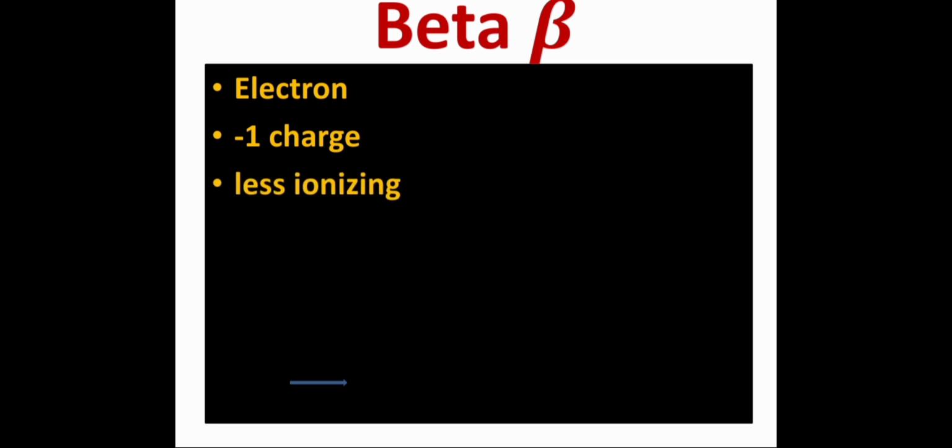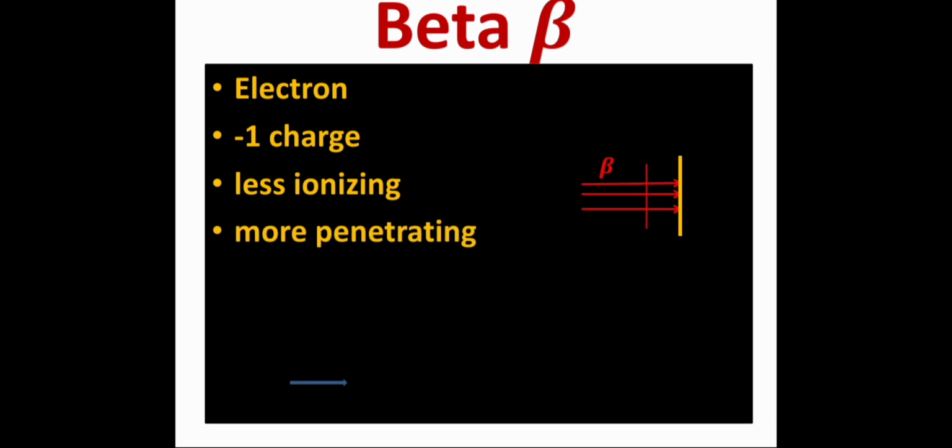Due to its less charge, it is less ionizing but more penetrating. Students, it can pass through the sheet of paper. However, to stop it, an aluminum foil is used. Look at this diagram. Beta particle can pass through the sheet of paper, and to stop it, an aluminum foil is used.